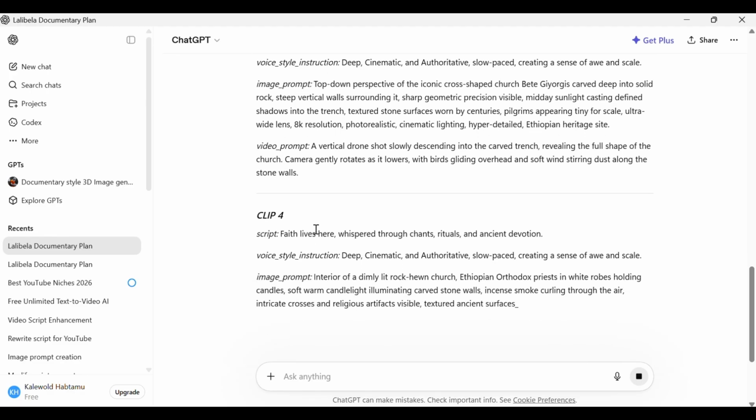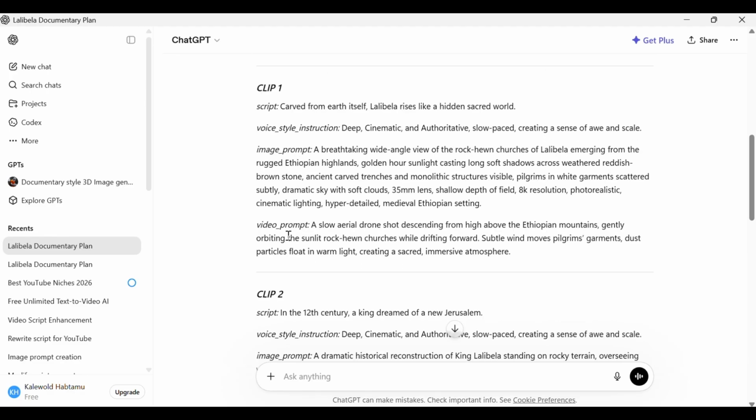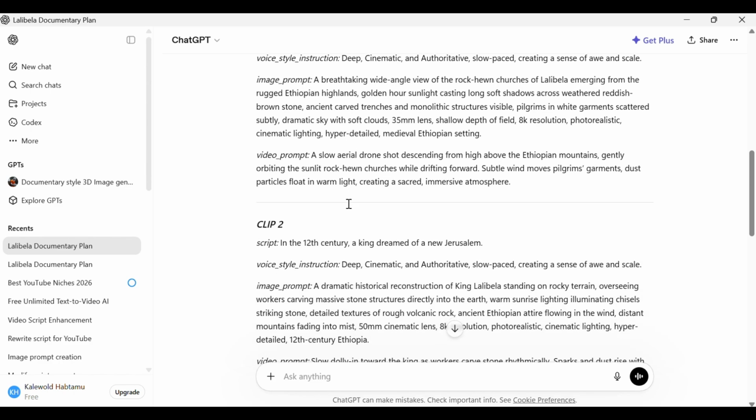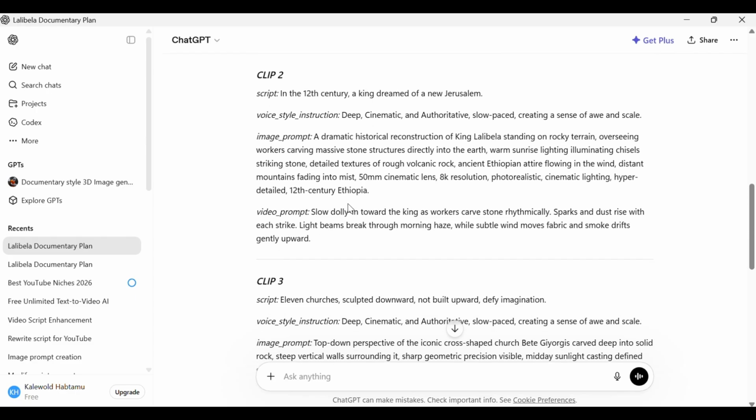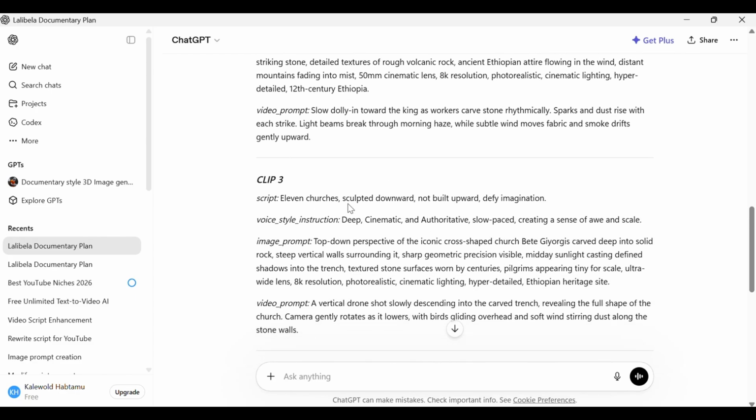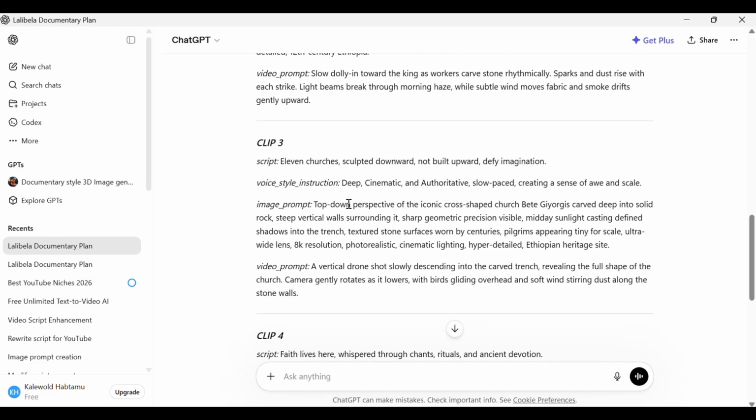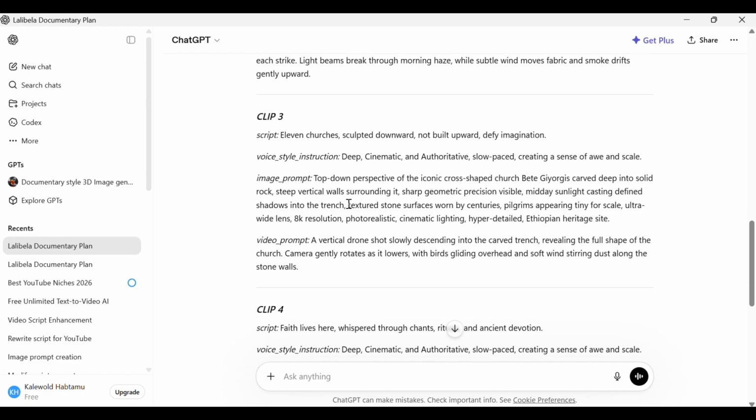Everything's structured and ready. So for scene 1, you simply narrate the script using AI, apply the recommended voice style, generate the image from the prompt, and turn that image into a video. Then repeat the same process for the remaining scenes. No guesswork, no repetition, no wasted time. Just a complete system, ready to produce content instantly. This single master prompt handles nearly 70% of your entire video production before you even touch a video tool.